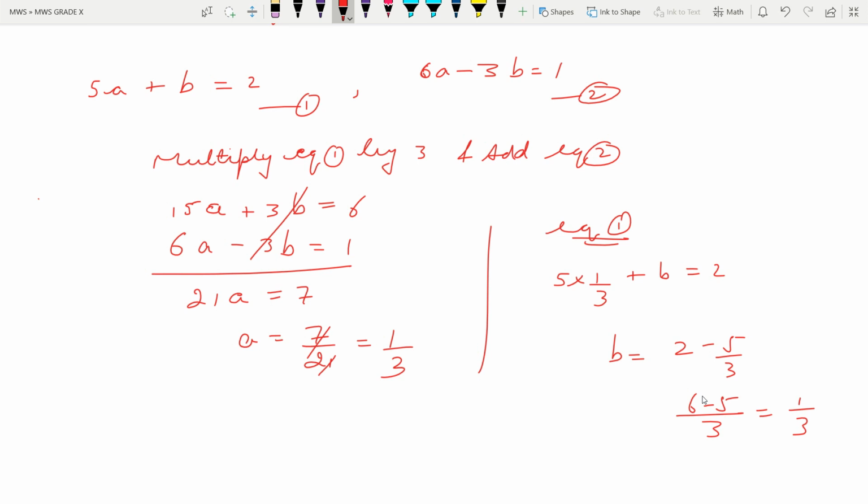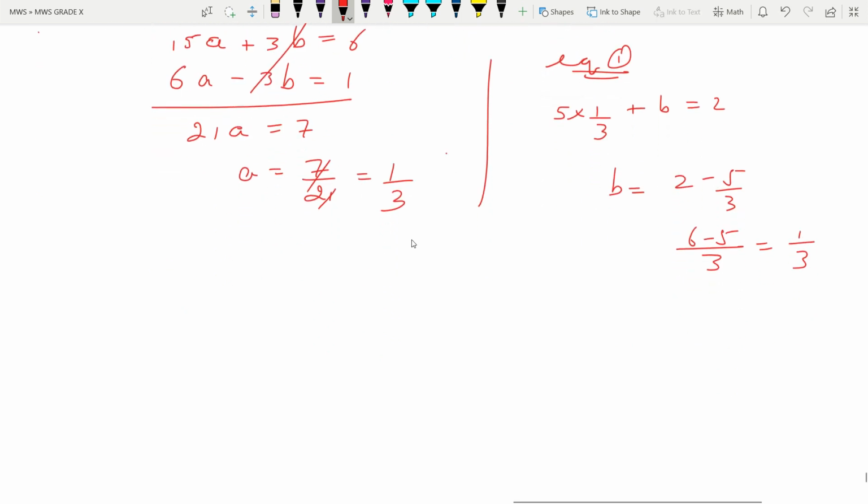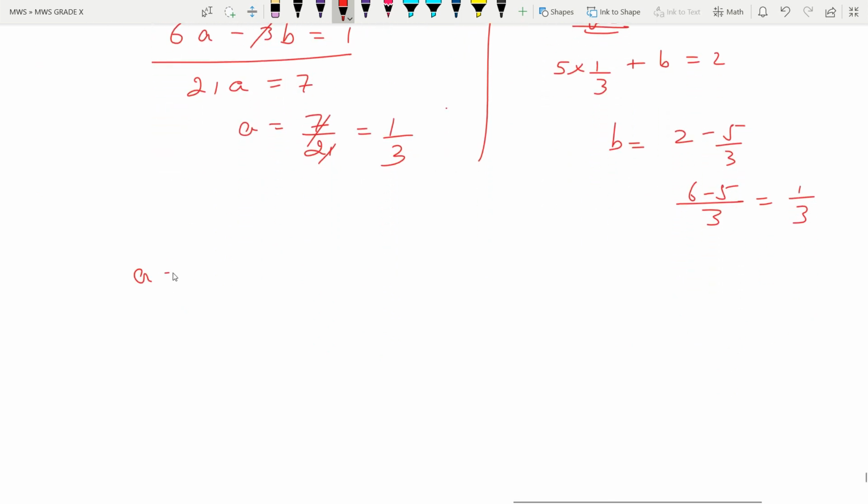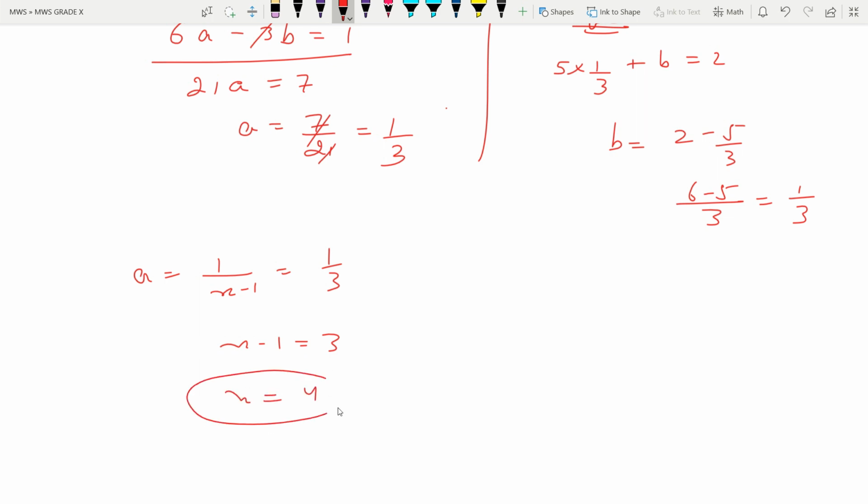Okay, so after this, what we have assumed a, that is 1 upon x minus 1 and it is equal to 1 by 3. Cross multiply, x minus 1 is equal to 3 and the value of x is 3 plus 1, 4.